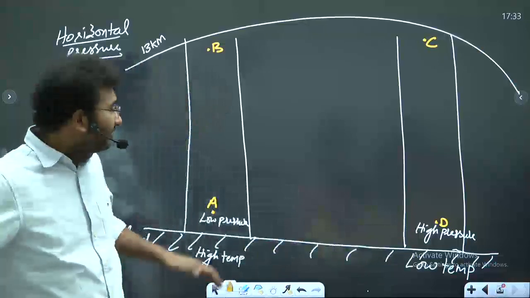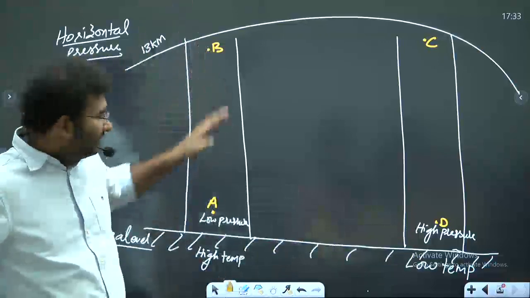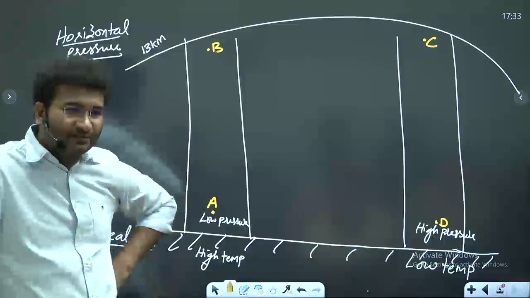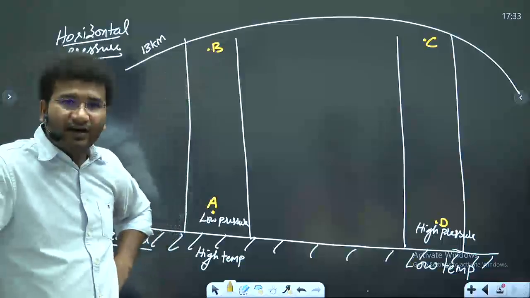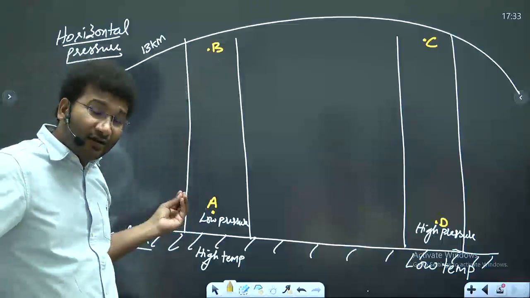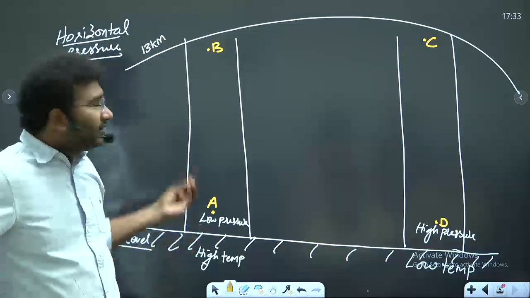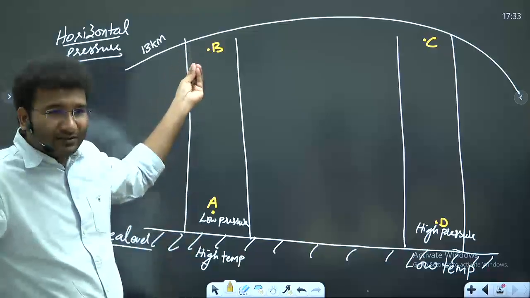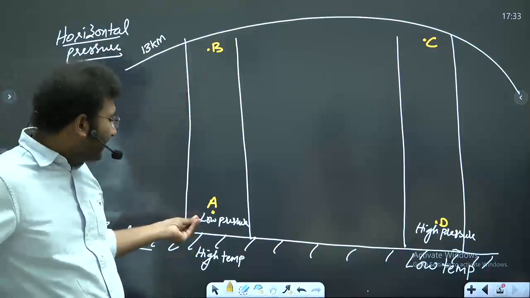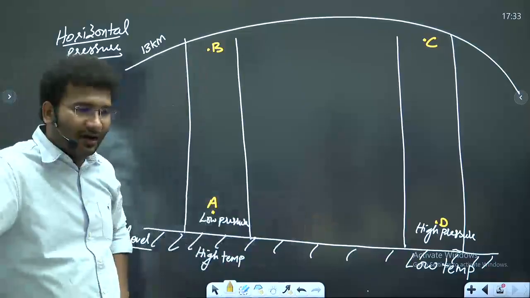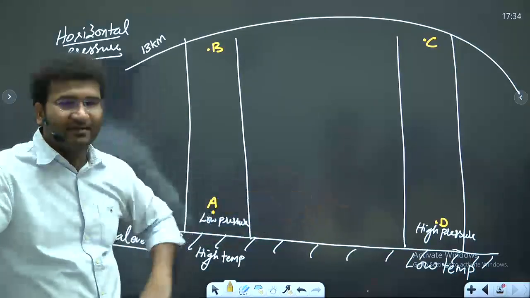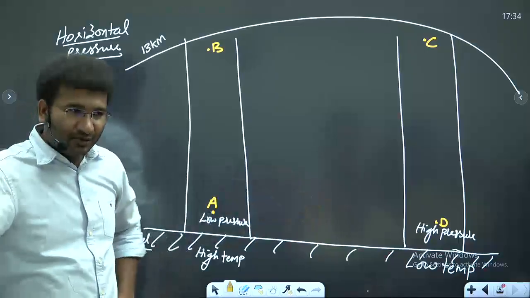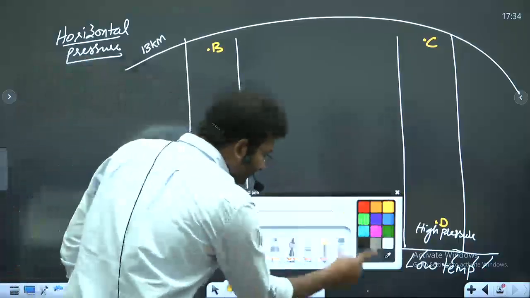But when you consider this vertically, where do you have high pressure? When I compare point A and point B, where do you have high pressure? A will always have high pressure. Okay? B always will have low pressure. Right? But when I am comparing point A with point D, I got to learn that A has low pressure and D has high pressure. You should always compare the pressure systems like this.